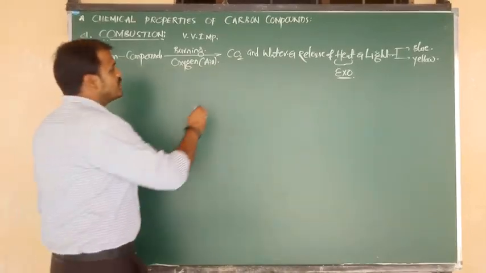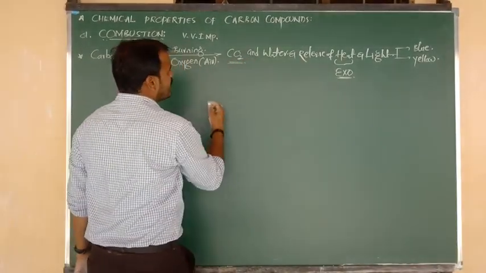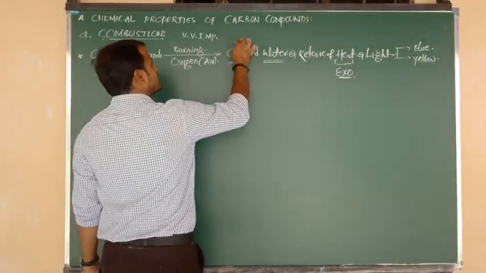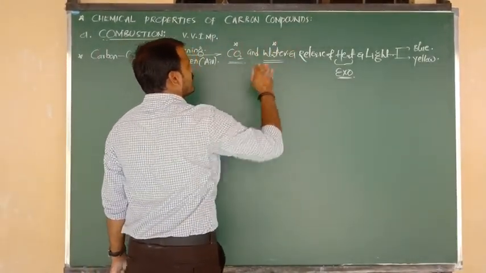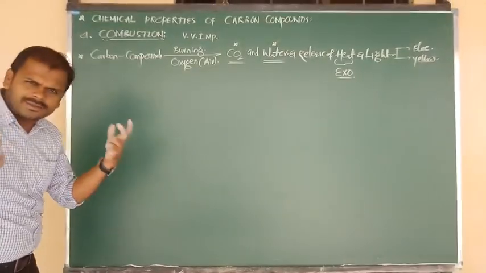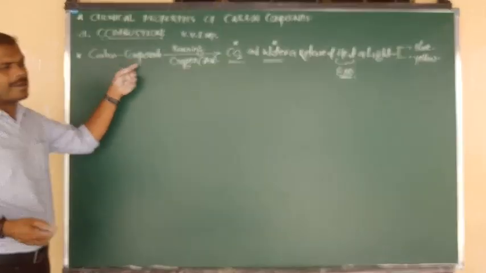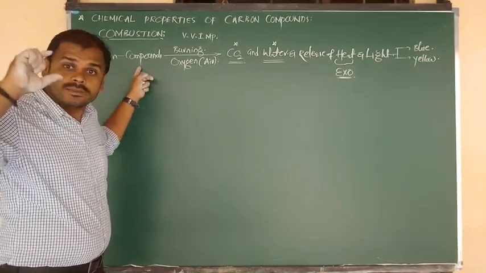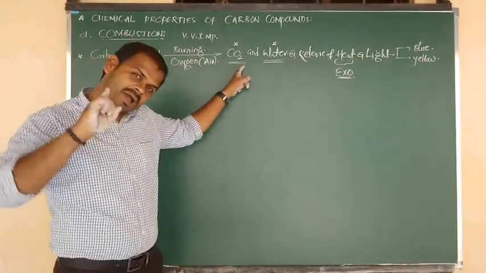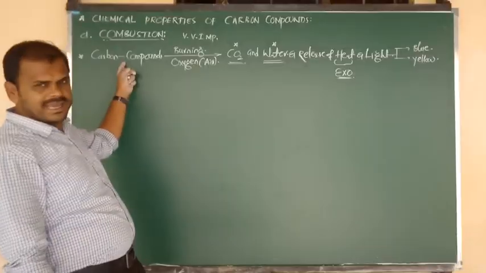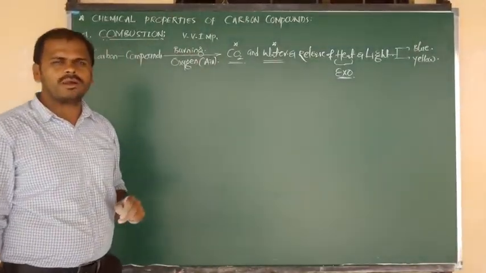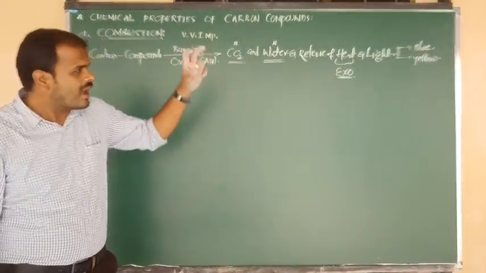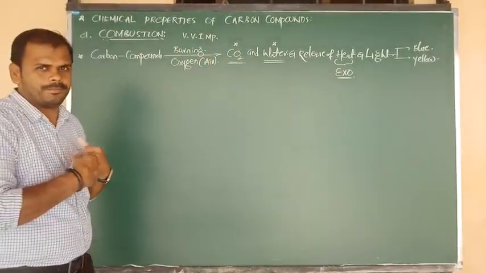But don't forget, your focus should be on the main products: the water molecule and carbon dioxide. How do we get carbon dioxide and water? Organic compounds, or hydrocarbons, contain carbon and hydrogen. That carbon is changed into carbon dioxide, and that hydrogen is changed into the water molecule, along with the release of heat and light, and that light may be in the form of a blue flame or a yellow flame.